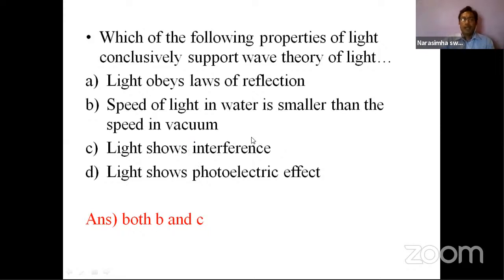I'll give one example. Superimposition is only possible for waves, not for particles, because interference is nothing but two waves superimposed at a particular point at a particular time. This is possible because a wave has no mass.